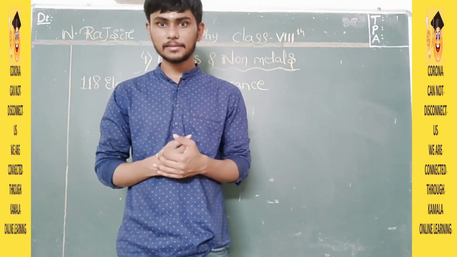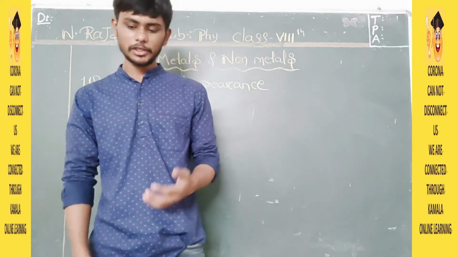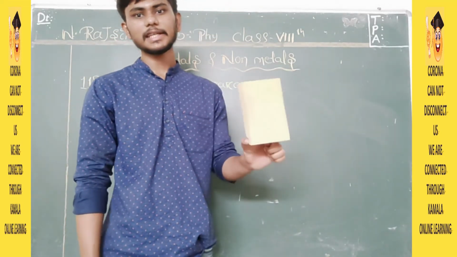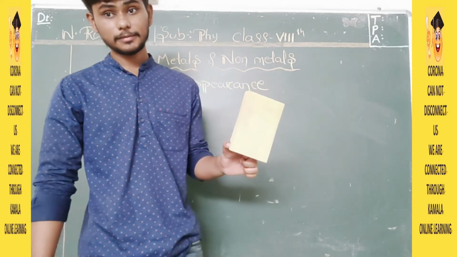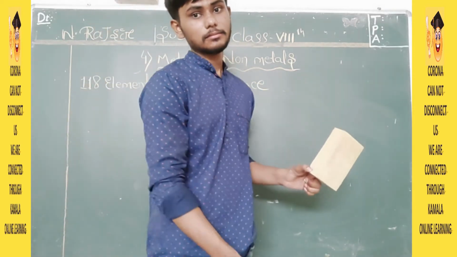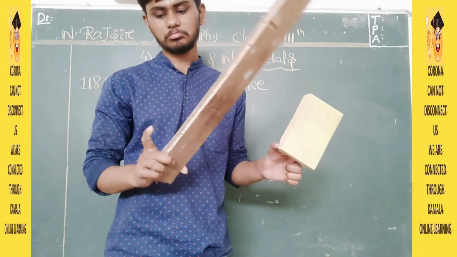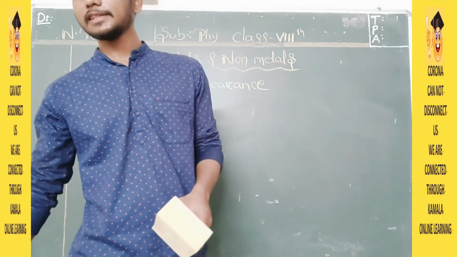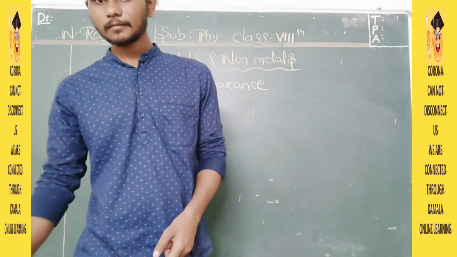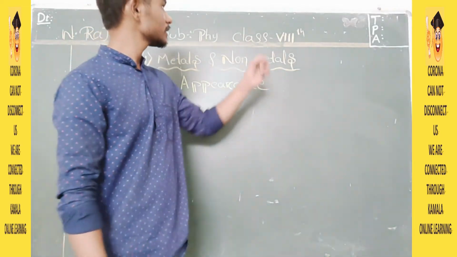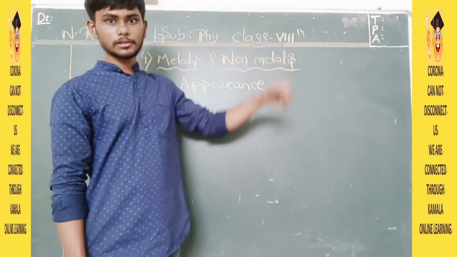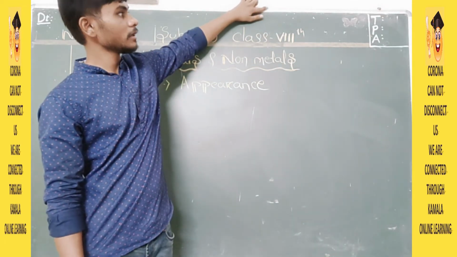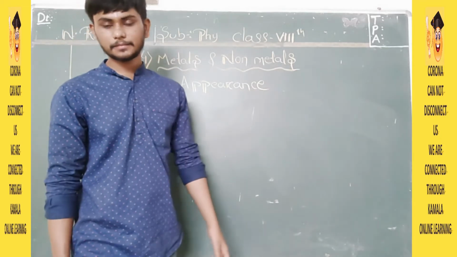It is bright, right? Let us take a piece of wood. Is it shiny? No, it is not shiny. Wood, is it shiny? In no way. I don't have any example of metal over here, but you can see this. It's a bit shiny, the top part.